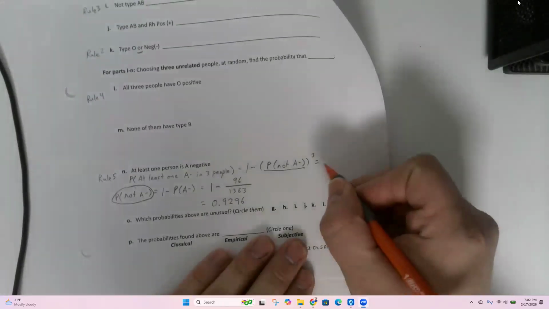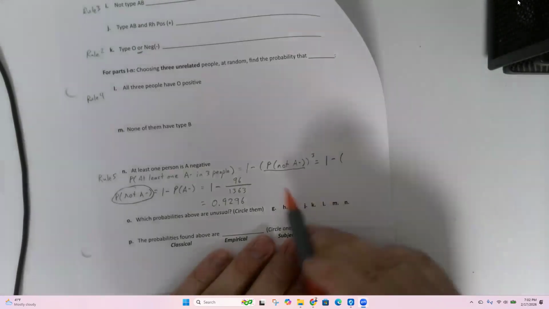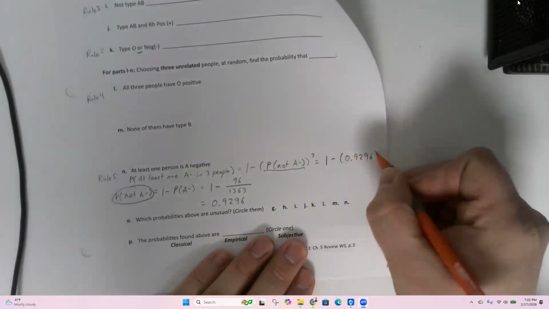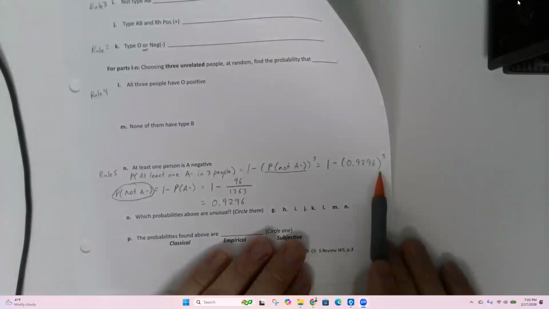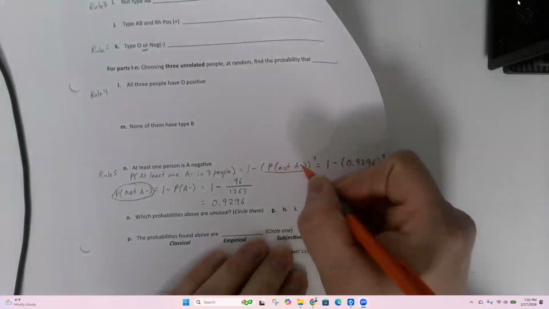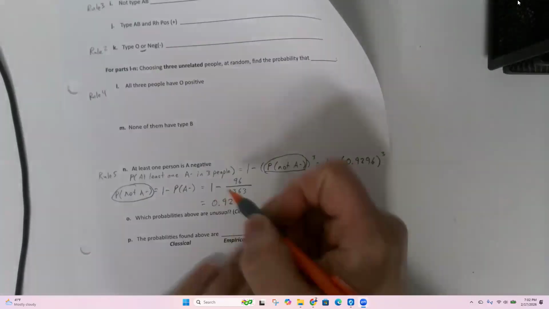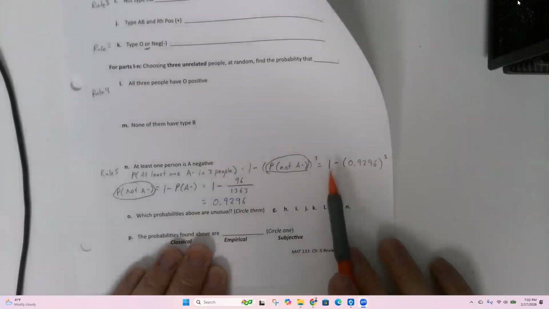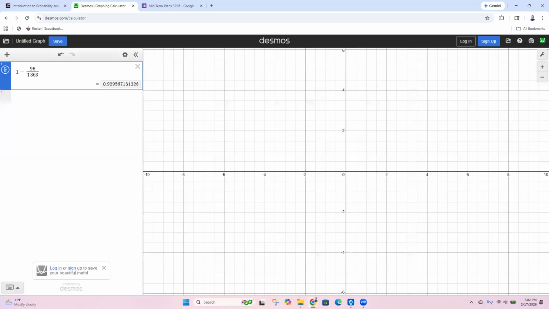So it's going to look like this: 1 minus, parenthesis, 0.9296, close my parenthesis, and cube it. Technically I don't need those parentheses, but it makes sense if I put them in there. Now I'm going to plug this into the calculator.